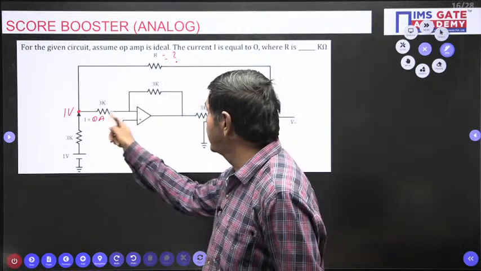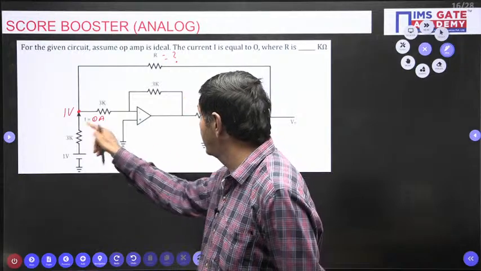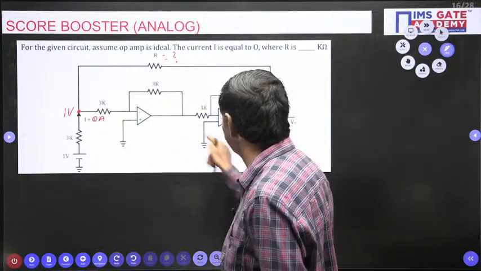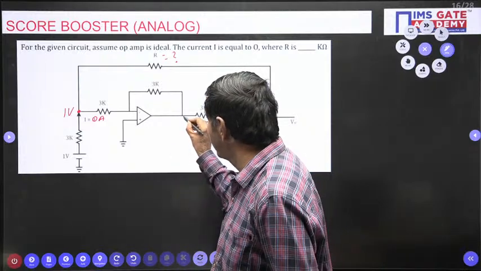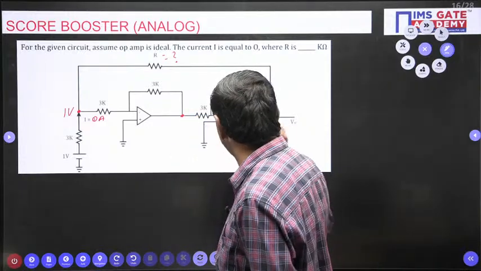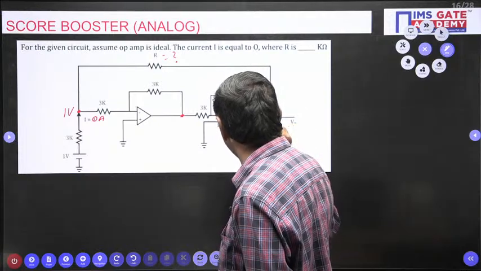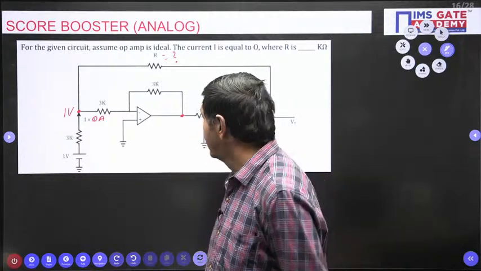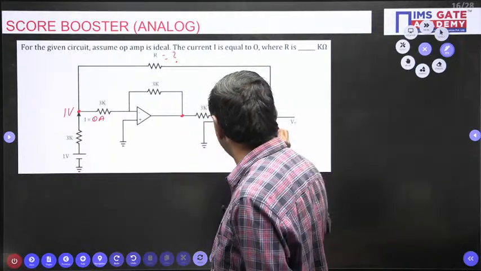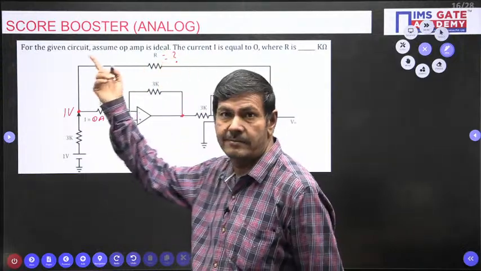But these are nothing but inverting operational amplifiers. This is one inverting operational amplifier, and this is one more inverting operational amplifier. From this inverting operational amplifier, I wish to find this node voltage. This and this and these are all the same V naught. If I know this node voltage, I can determine V naught, and if I get V naught, I can determine the R value.